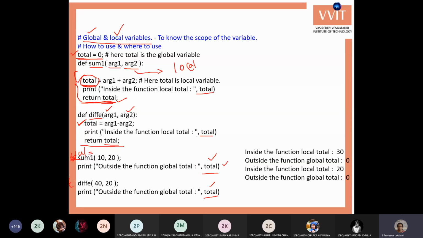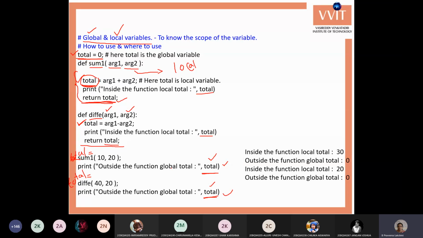If you give total equals to difference, then the difference value will be stored into the total variable, and we'll get the difference value 20. Since we are not storing this value here, we have the global variable value 0, so we'll get the global value, total 0, in the print.